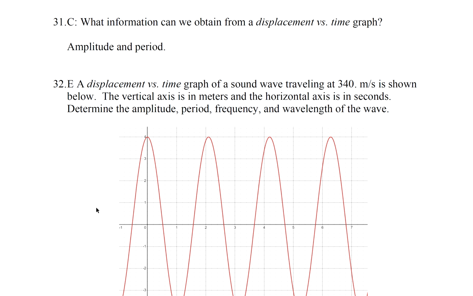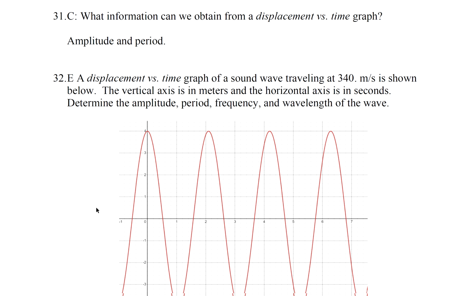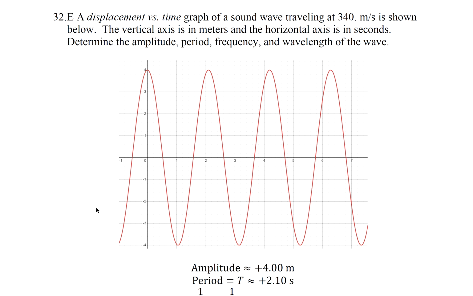Question 31. What information can we obtain from a displacement versus time graph? The amplitude and period. So question 32, a displacement versus time graph of a sound wave traveling at 340 meters per second is shown below. The vertical axis is in meters and the horizontal axis is in seconds. Determine the amplitude, period, frequency, and wavelength of the wave.